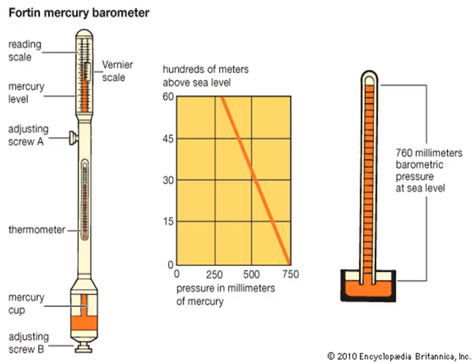At the bottom there is an adjusting screw, and above it there is a mercury cup. Mercury is placed, and a narrow long tube is placed inside the metallic case or metallic body, so that it has the upper top surface closed, and inside it the mercury level is shown within the vernier scale. This level of mercury is measured with the help of a scale calibrated on the barometer.